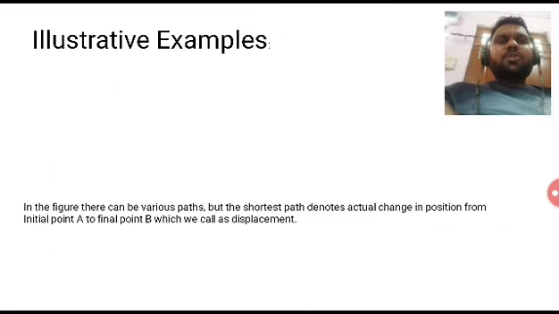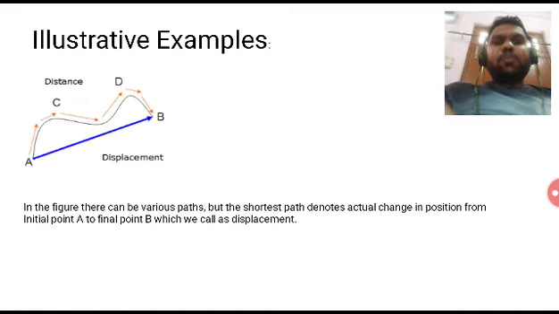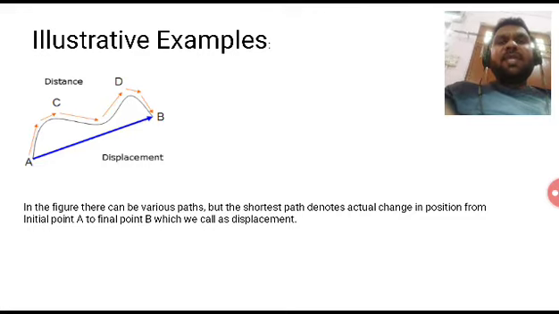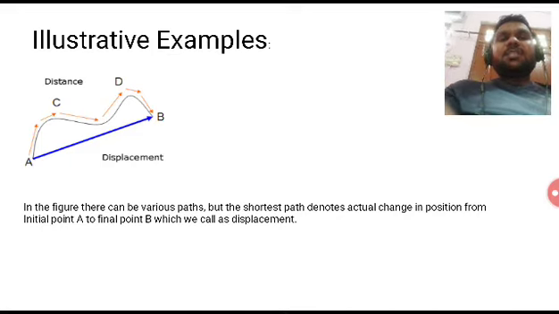Now we are going to study distance and displacement with the help of an example. Suppose there are two points A and B. A body is traveling from A to B along a curved path ACDB, or the body may directly move from A to B. When the body is moving along the curved path ACDB, the length of ACDB will be called the distance, and the length of the straight line connecting point A to point B will be called the displacement.